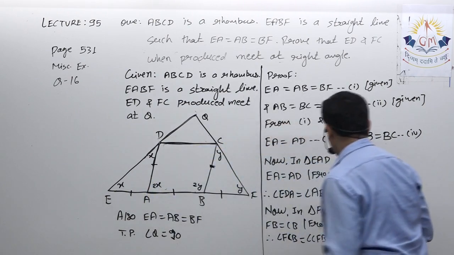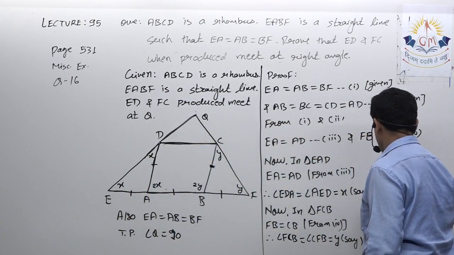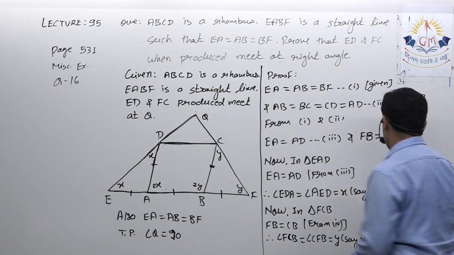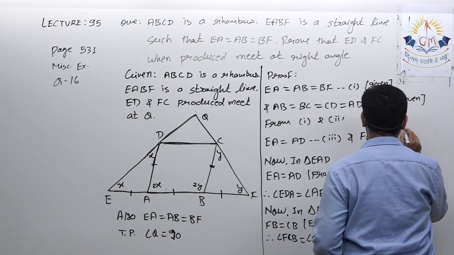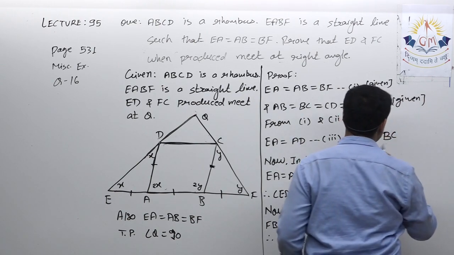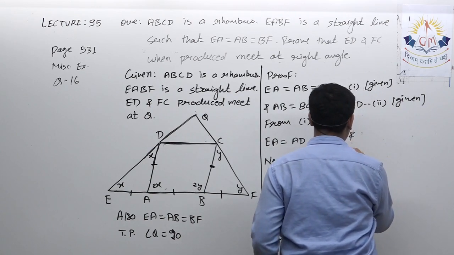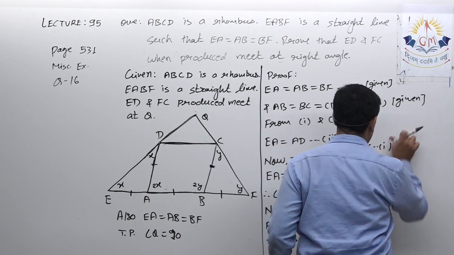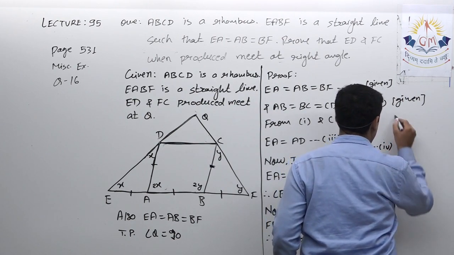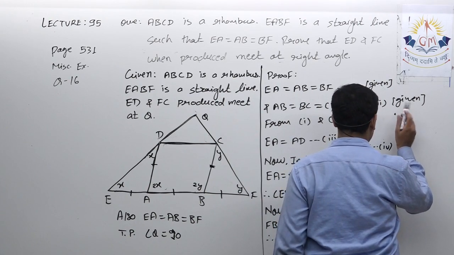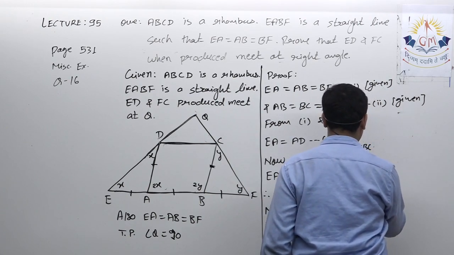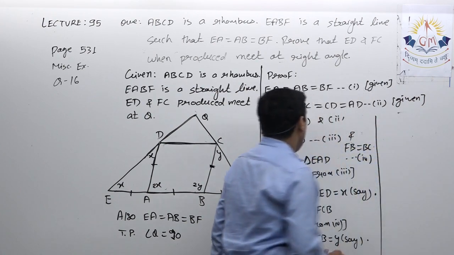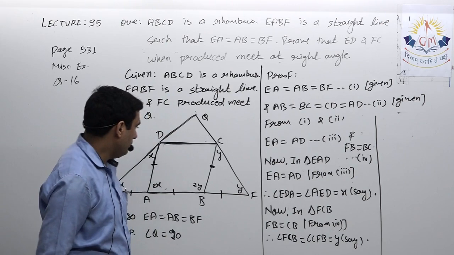The reason for this step and the reason for this step is the same: in a triangle, if two sides are equal, the opposite angles are equal. I am leaving that for you. And FB equal to BC, let this be the fourth.